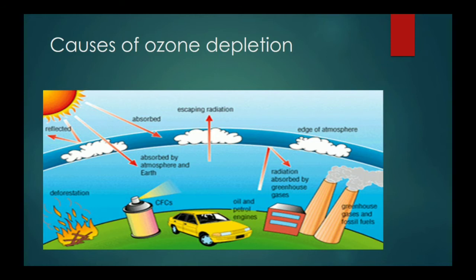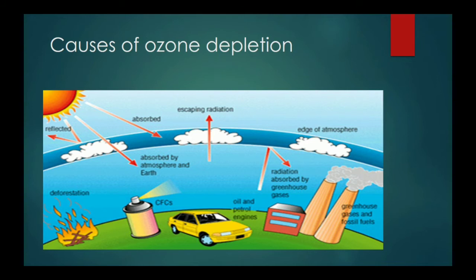This refrigerator, AC or the deo contain a harmful substance, that is CFCs. CFC means chlorofluorocarbon, and this chlorofluorocarbon contains chlorine. It reaches the outer atmosphere and breaks down the ozone.